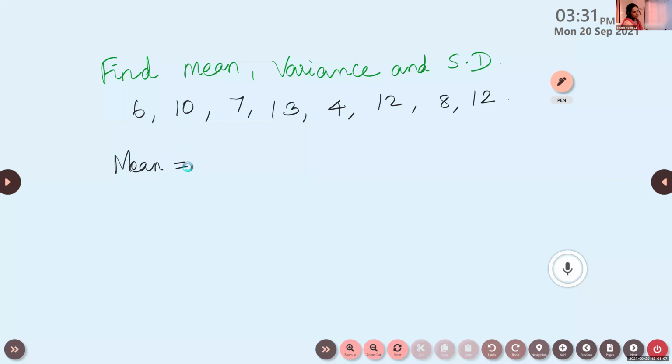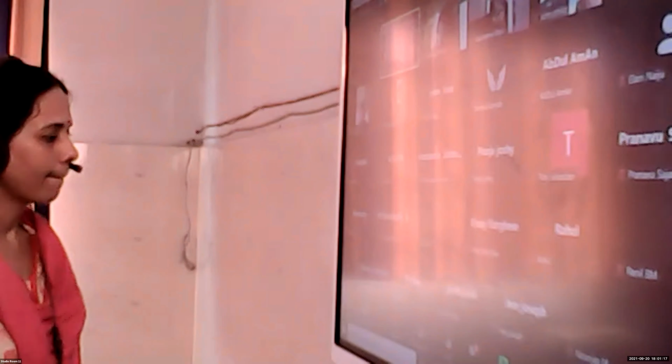Yes, Jyoti Joshi is present. Alan Joffe, tell me, how will you find mean? What is the formula to find mean? Alan Joffe? Formula to find mean.